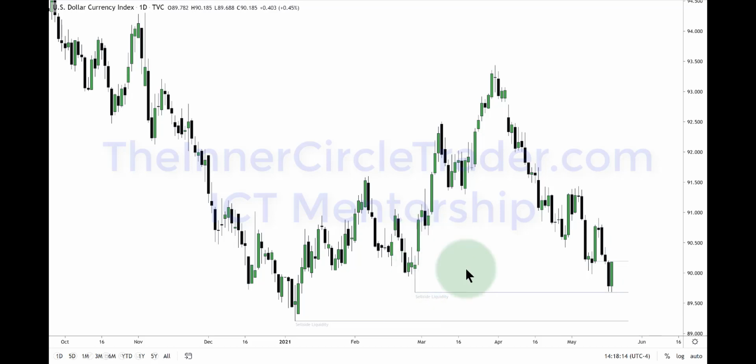For it to hit here and bounce and go higher doesn't quite make sense, at least not right now. If it does need to go higher into this order block, the mean threshold is essentially inside of this fair value gap here. So I don't know if it wants to go higher than that. I just anticipate it eventually turning back over and attacking the sell side liquidity here and maybe even into here.